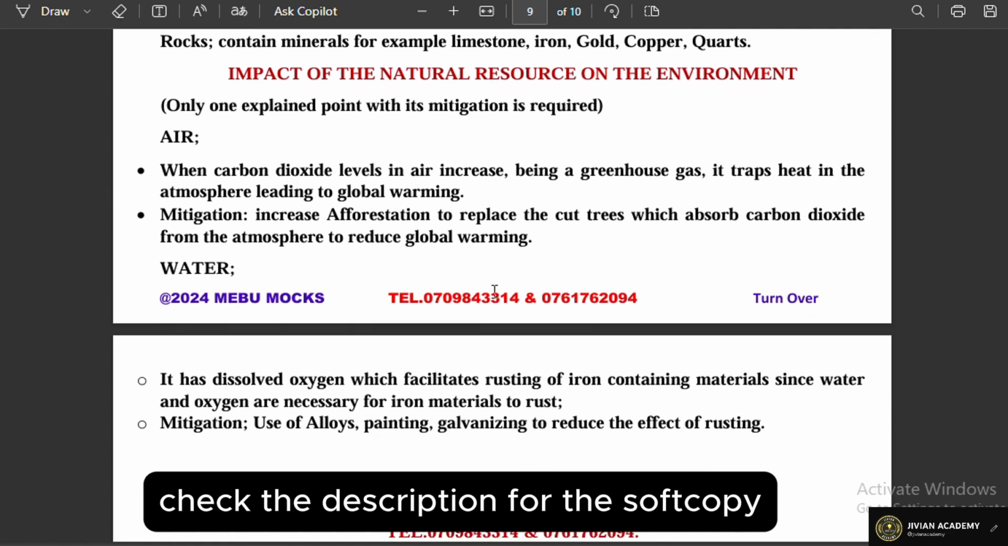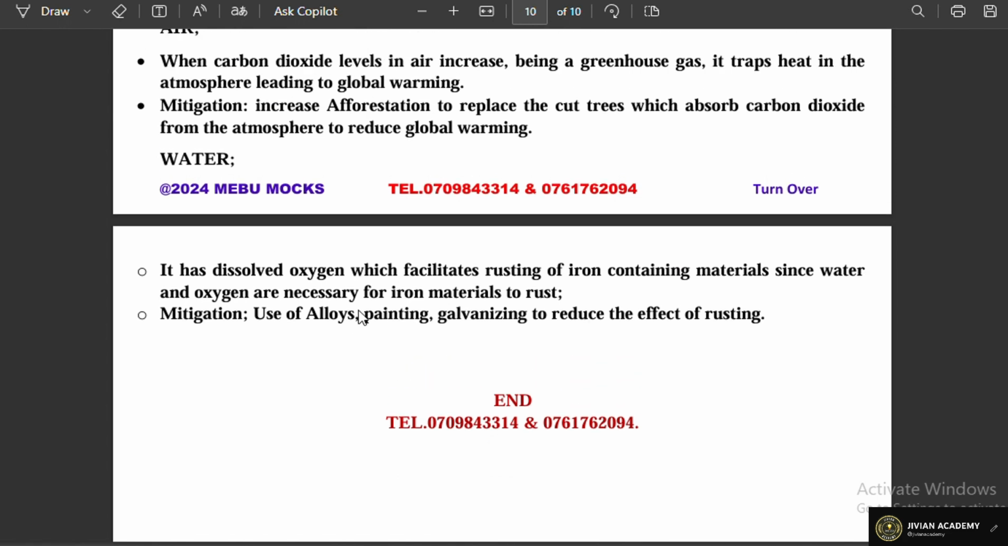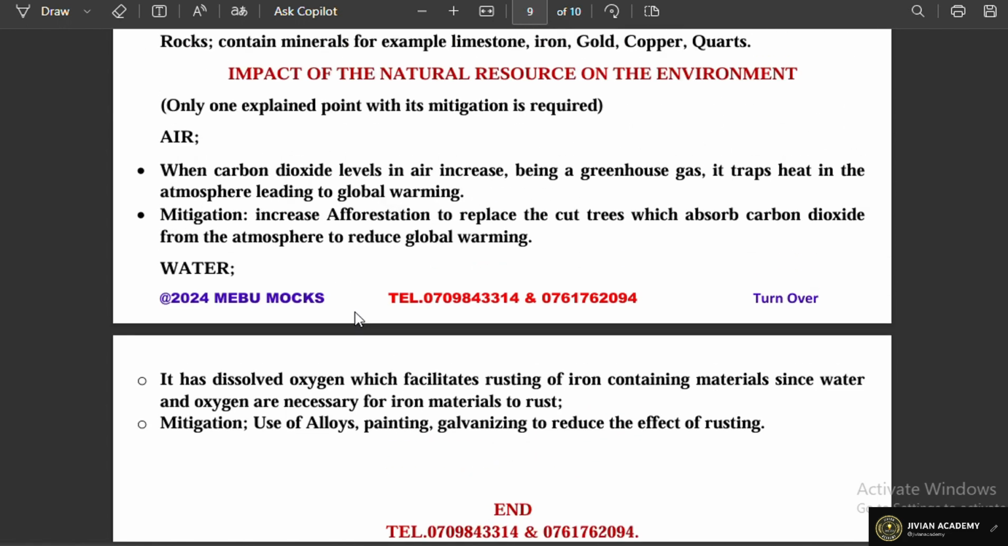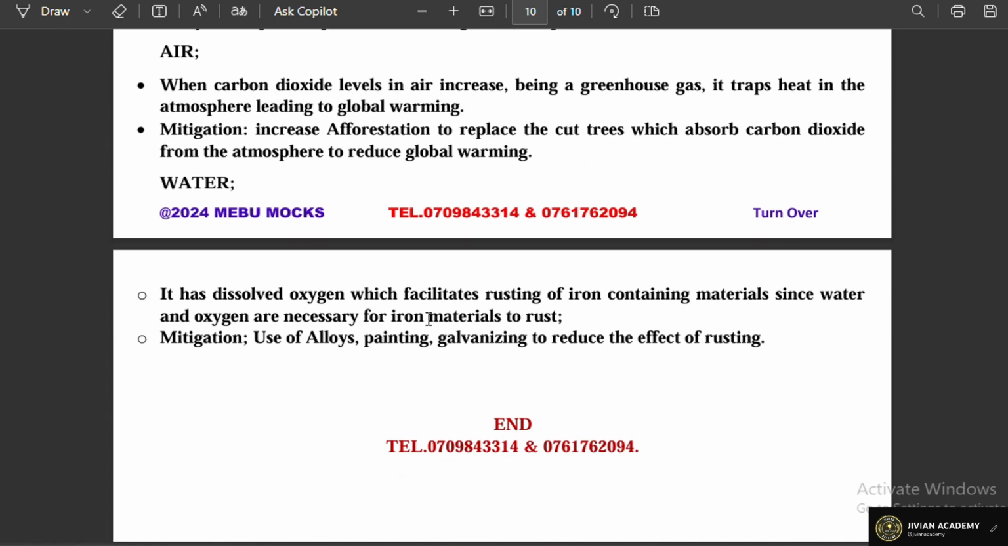So the impact of these resources on the environment, we are looking at air. When carbon dioxide level in the air increases, being a greenhouse gas, it traps heat in the atmosphere, leading to global warming. And how do you mitigate this? Of course, there should be increase in afforestation to replace the cut trees, which absorb carbon dioxide from the atmosphere to reduce the global warming rate. So we expect a learner to give those information, of course, one side effect and its mitigation, to enable him or her get all the required scores.